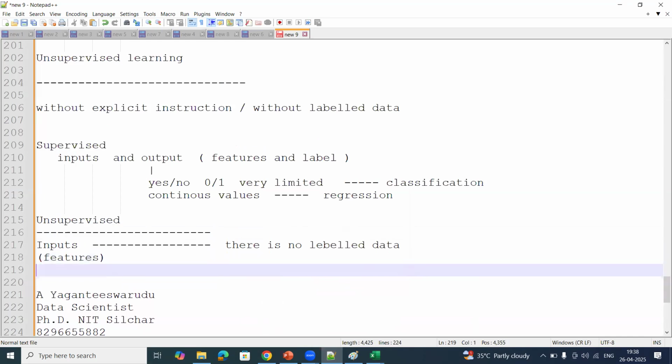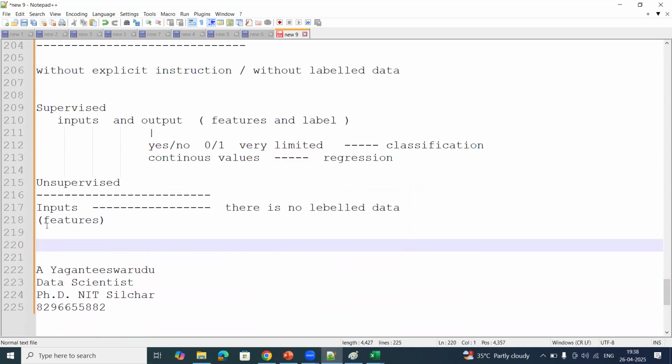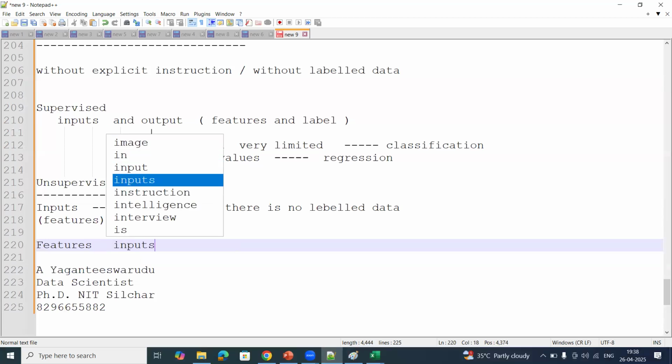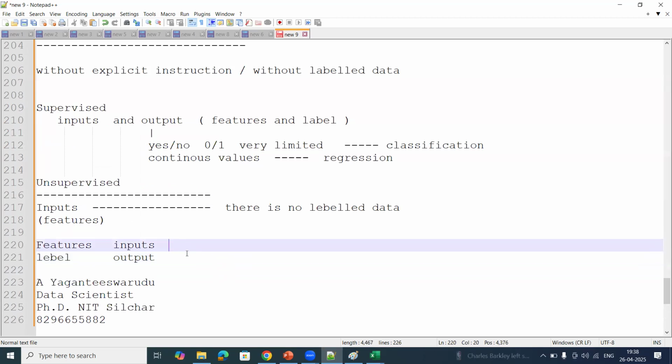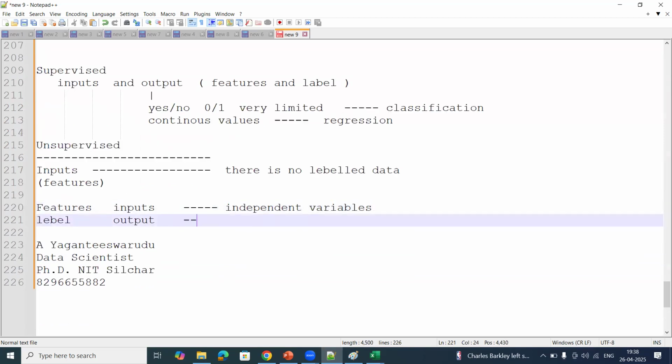Usually in machine learning terms, features and labels: features are nothing but inputs and the label is nothing but output. We also call features and inputs by different terms: features are independent variables, and output is the dependent variable. What do you mean by independent variable?